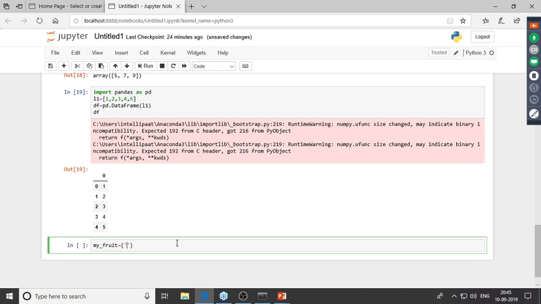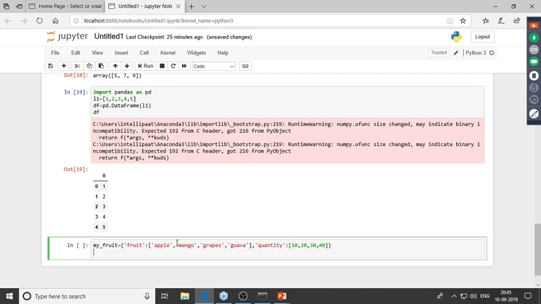So I will give the key name as fruit, and the values would be the different names of fruits. So I've got apple, mango, grapes, and I've also got guava. So this is my first key value pair. After this, I'll give in the quantity. So the second key would be quantity, and the values for this would be 10, 20, 30, and 40.